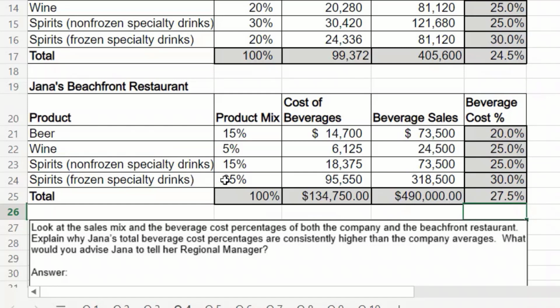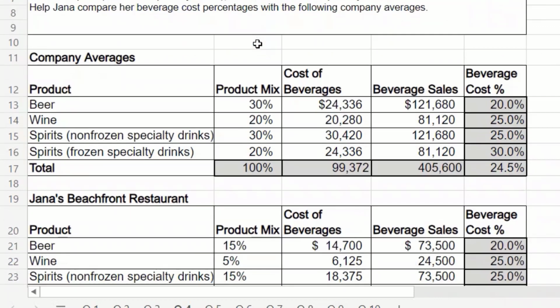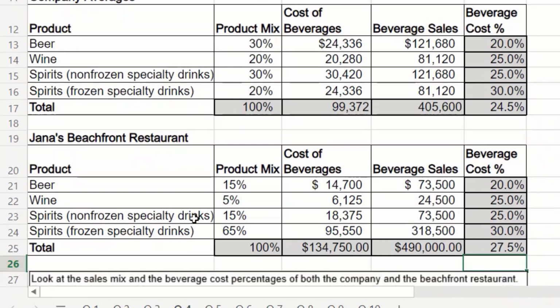It's that I am selling these spirits. My menu mix is different. And honestly, when you take a look at it, if we look at our costs here, okay, if we sell beer, $3 a beer, $3.50 for wine, $5 for spirits, and $7 for frozen specialty drinks. Okay, when we look at our contribution as far as money in the bank on these different products,